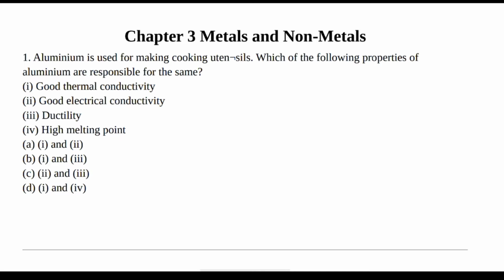In this video, we will discuss some important questions of metals and non-metals which are repeatedly asked in exams. It is important from an exam point of view. So let's begin. The first question is, aluminium is used for making cooking utensils. Which of the following properties of aluminium are responsible for the same? The right answer is option D, good thermal conductivity and high melting power.